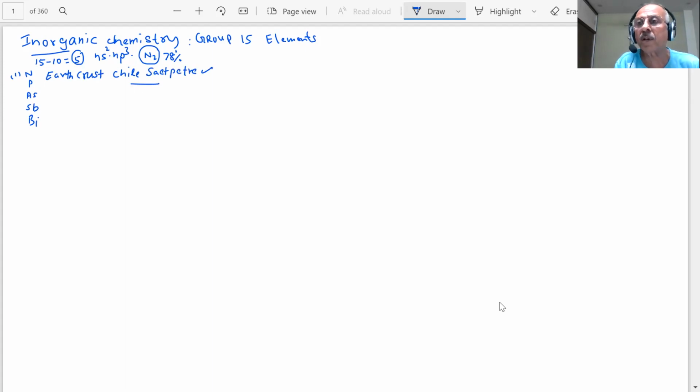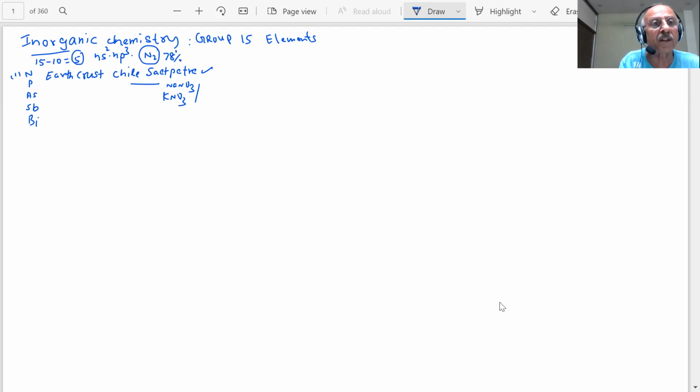This is important. Four choices were given. What is the formula of Chile saltpeter? NaNO3. And there is another saltpeter, Indian saltpeter. What is the formula of that? Potassium nitrate, KNO3. So these are the nitrates. And also in proteins, plants and animals, nitrogen is present. And there are important points to note down when we discuss the physical properties.